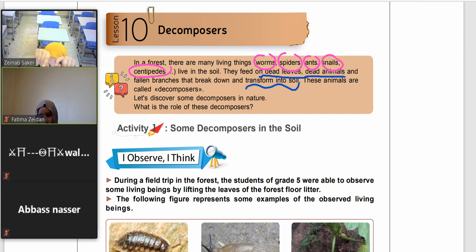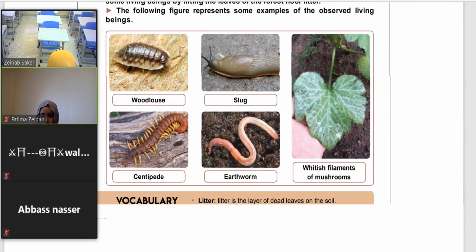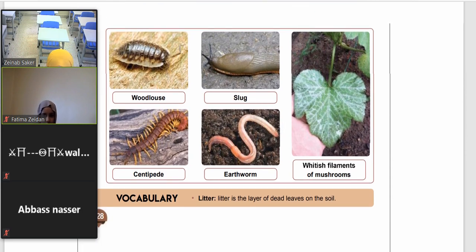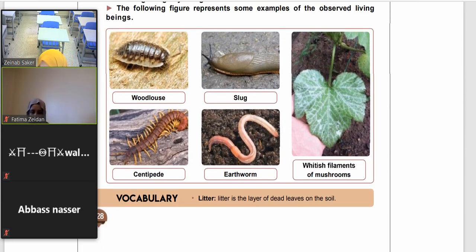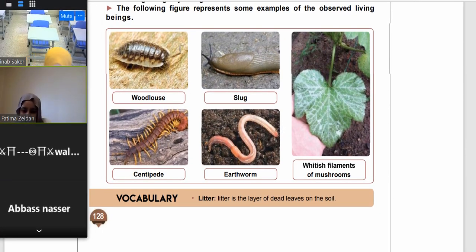Look at this relationship that exists between animals and the plants living in the same environment. Now, let's recognize some kinds of decomposers. The following document shows some kinds of decomposers. For example, wood louse is an invertebrate, of course, an animal that has no bones. We took that in grade 4.